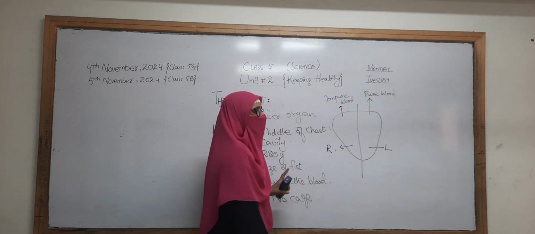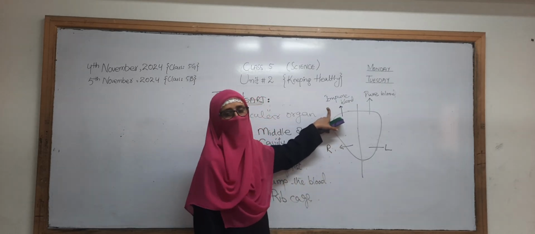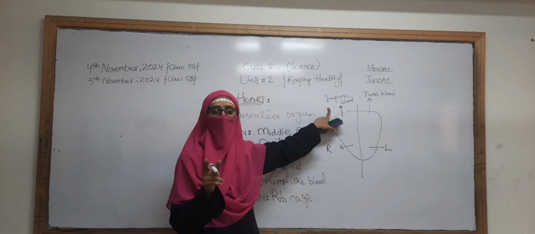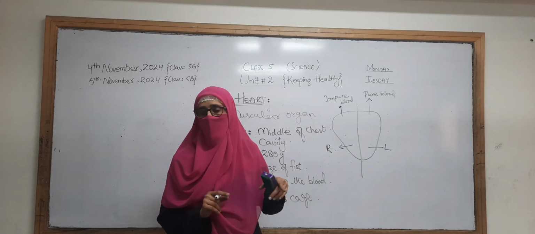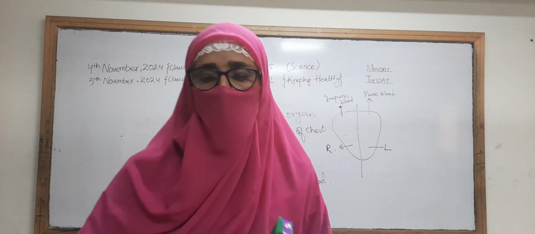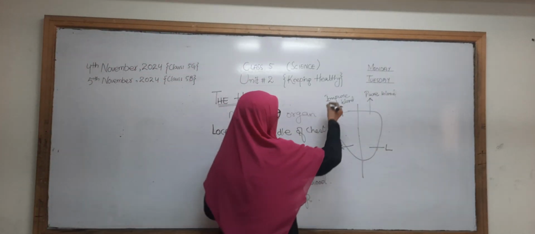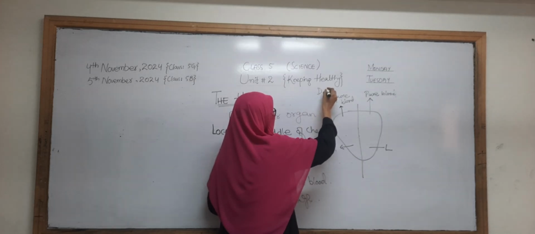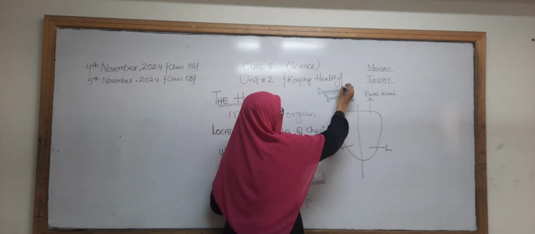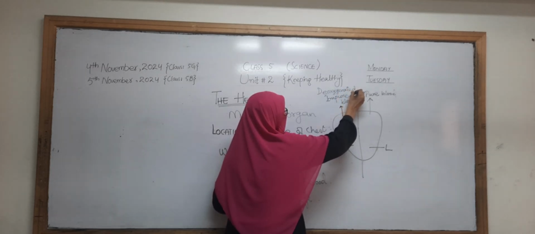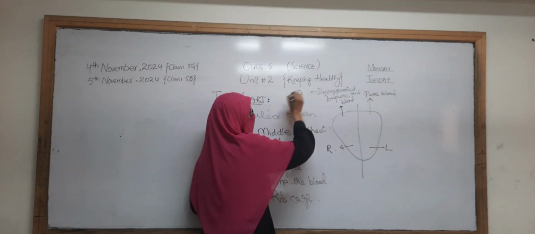Okay, the right side of the heart has the impure blood, and the impure blood is also called deoxygenated blood. It means that the blood does not have oxygen in it; it has carbon dioxide in it. Deoxygenated blood means it has carbon dioxide in it.